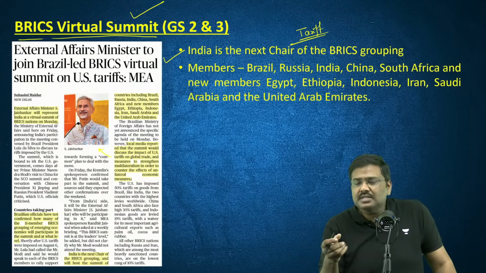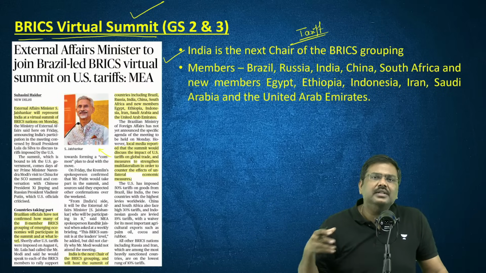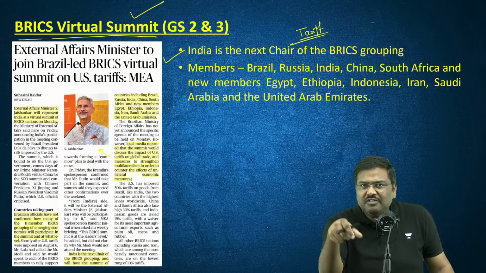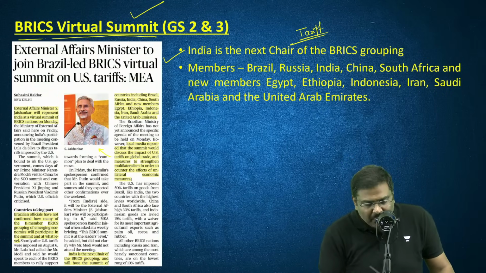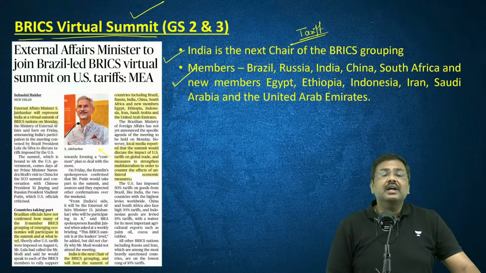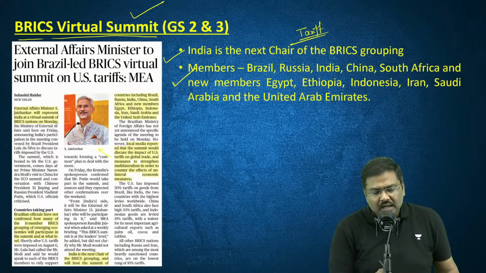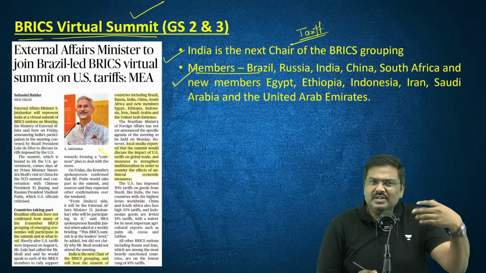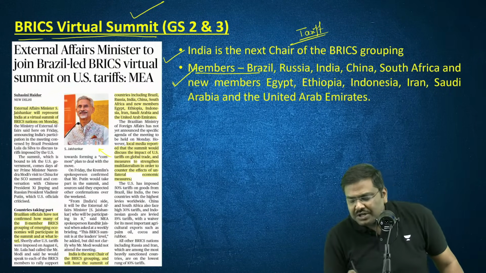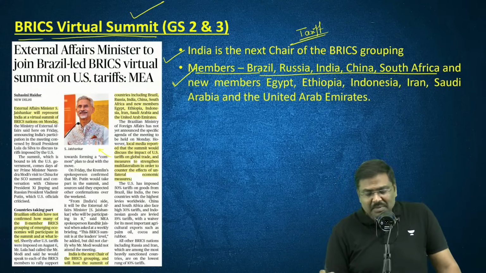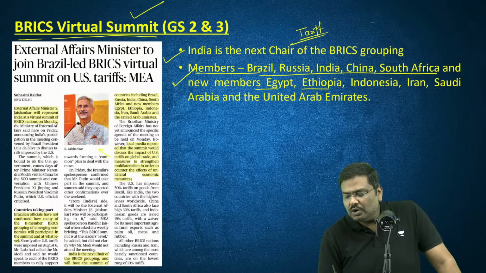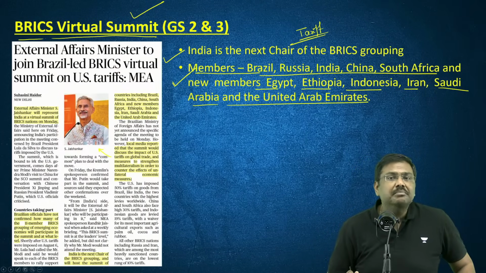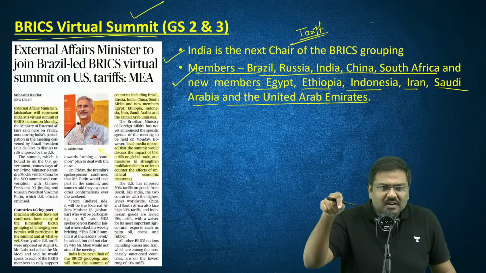So now the discussion is, let's band together. Let's come together and show a united front, let's say opposition to this kind of tariff policy of the USA. So how many countries are there in the BRICS grouping? Please make a note of this. Initially it was BRIC, 4 countries. Then it was expanded to cover South Africa, BRICS. Now, in addition to these, there are many other member countries: Egypt, Ethiopia, Indonesia, Iran, Saudi Arabia, and the United Arab Emirates. Total 11 member countries. 11 countries are part of BRICS now.